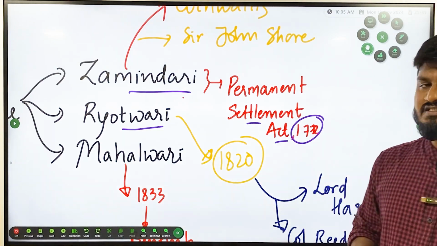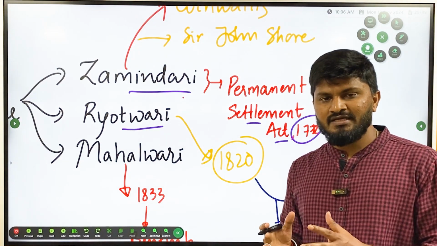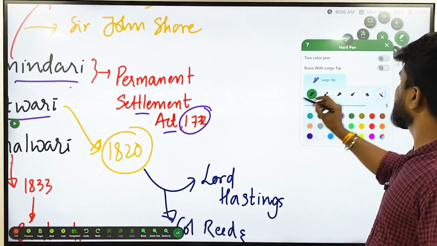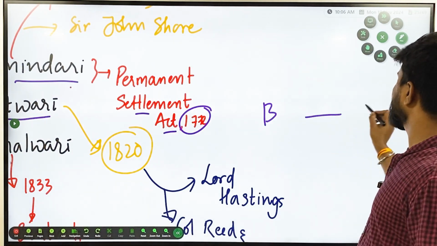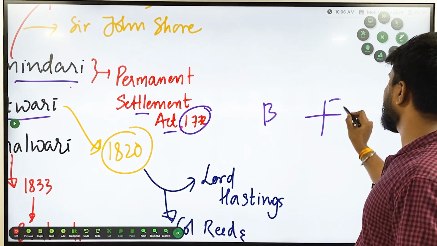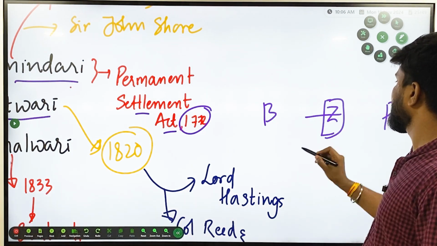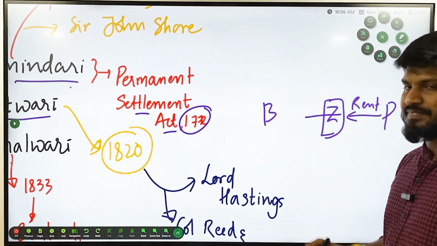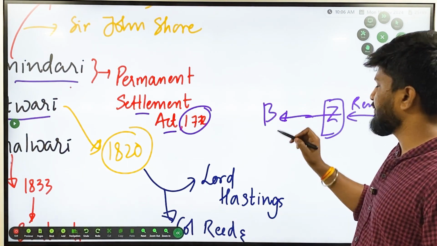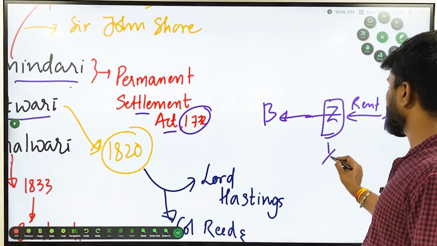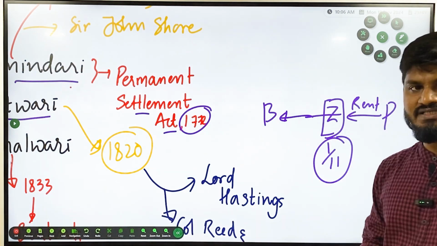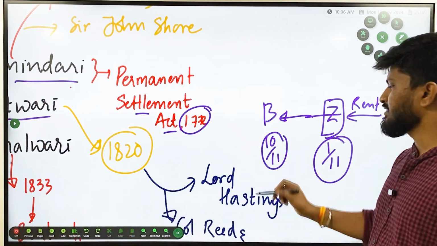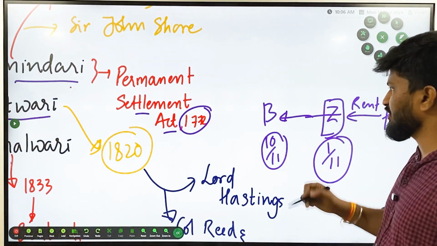In the zamindari system, under the Permanent Settlement Act, there was an intermediary between the Britishers and the peasants. So this was the Britishers, this was the peasants, and there was an intermediary called the zamindar. He was the person collecting rent from the peasants, and then giving it to the Britishers, and his cut was 1/11 of the total revenue which he was getting, and the rest 10/11 of the revenue was given to the Britishers. In order to improve his share, he used to exploit the peasants.